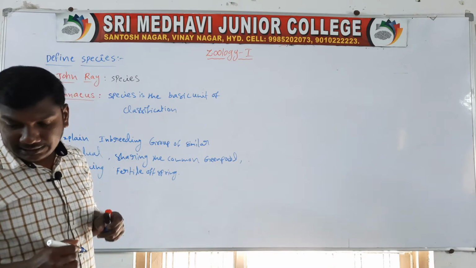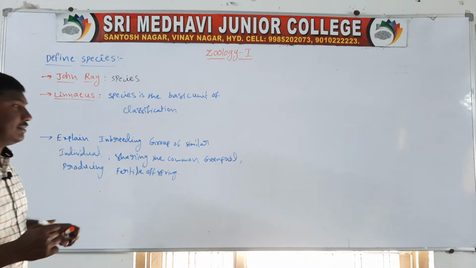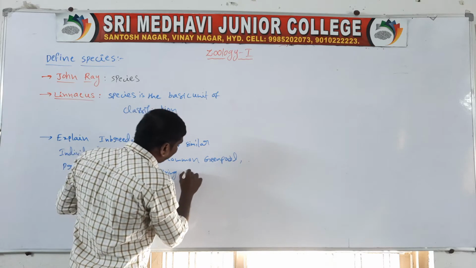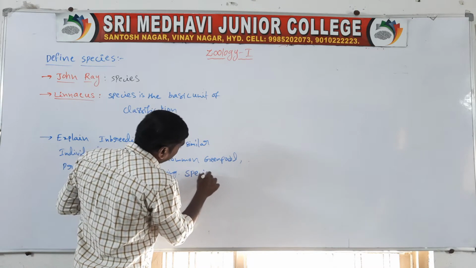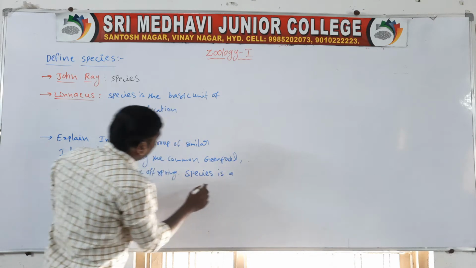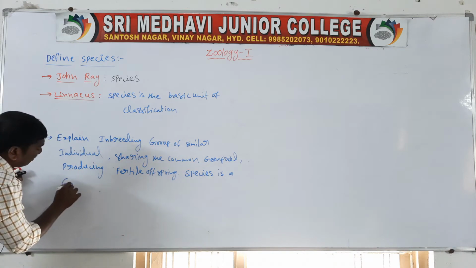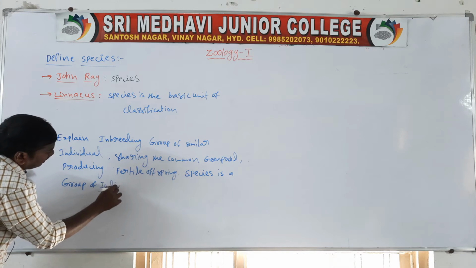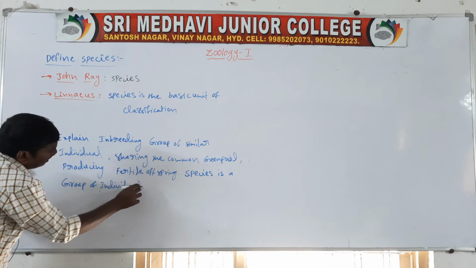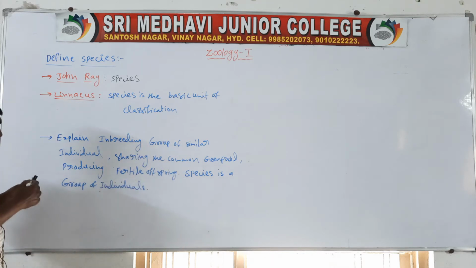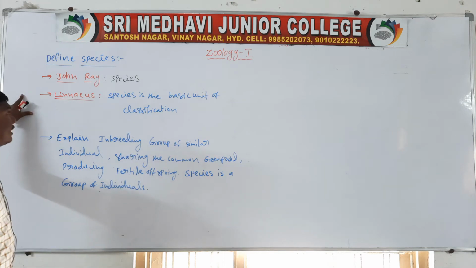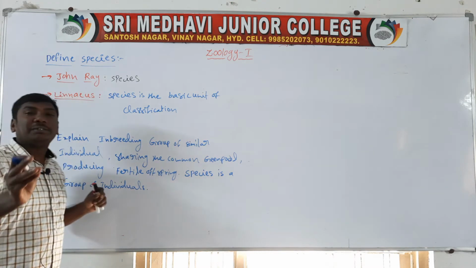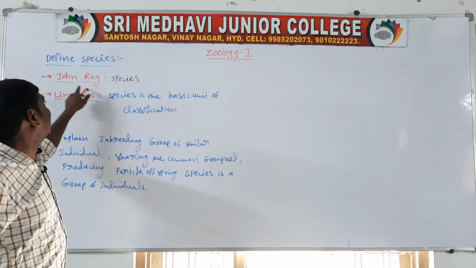Species is a group of individuals. So, in the introduction of the defined species, the first time the species name was used by the scientist John Ray.